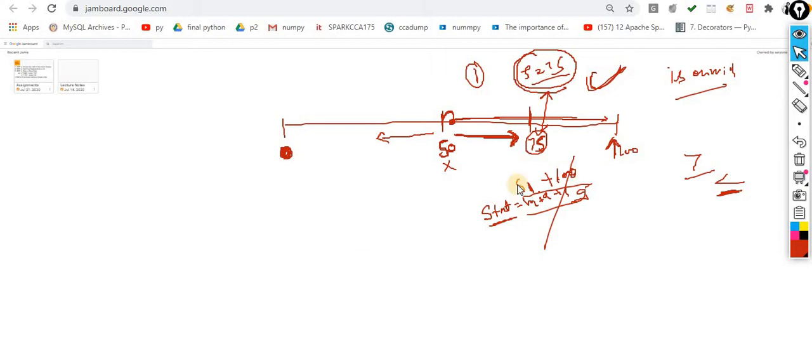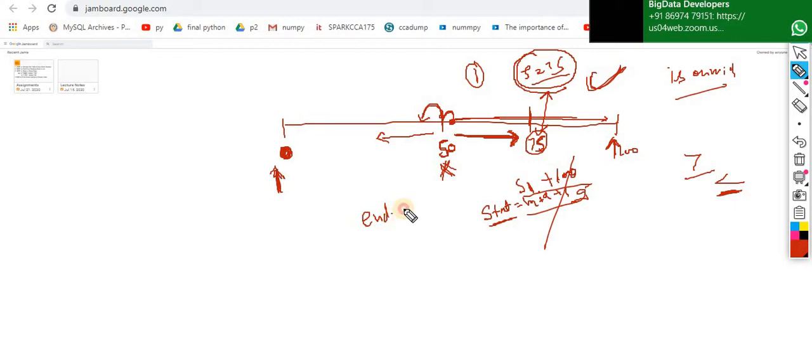Now understand the next scenario. Let's suppose the searching item is less than this one, then what are you supposed to do? You are supposed to move in this direction. Now this time what is happening? Observe carefully. This time your start remains the same. What will your end become? End will become mid minus 1. That's it.